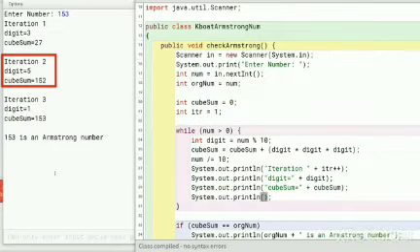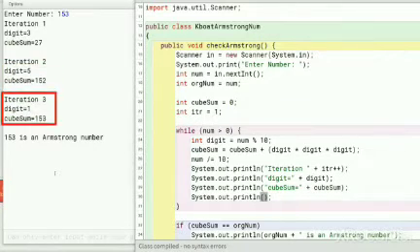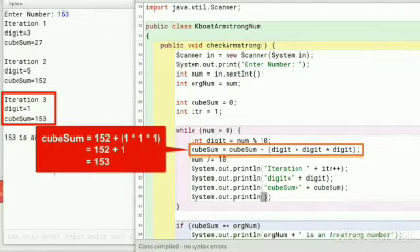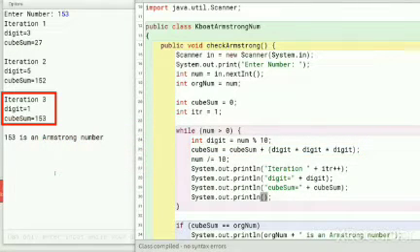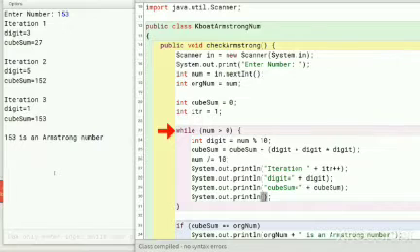As number is greater than 0, third iteration of while loop begins. Digit 1 is extracted. Its cube is 1, so CubeSum becomes 153. The number is truncated to 0 and third iteration of while loop completes. Again, program control goes back to the beginning of while loop, but now condition becomes false as number is 0.